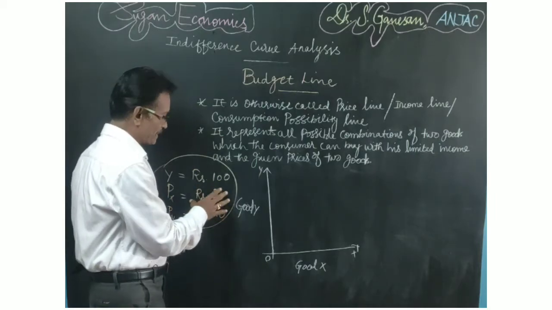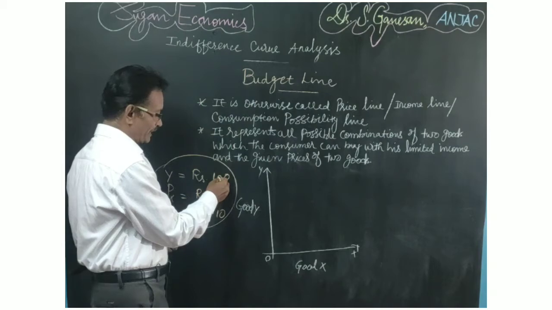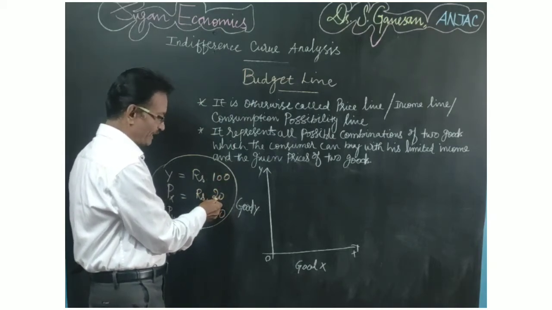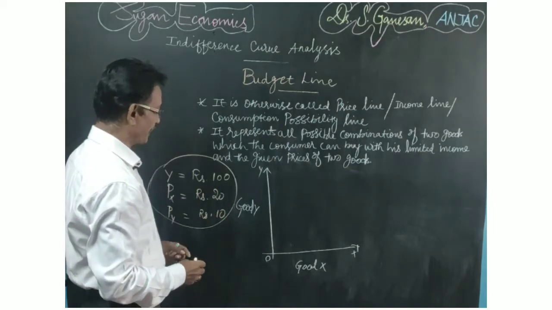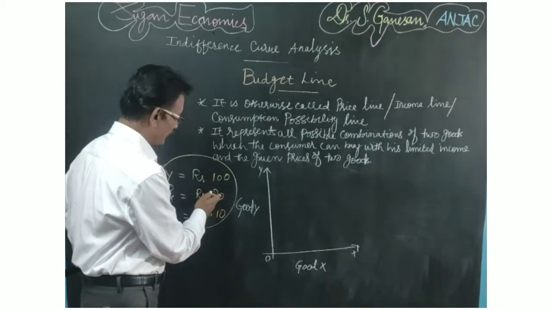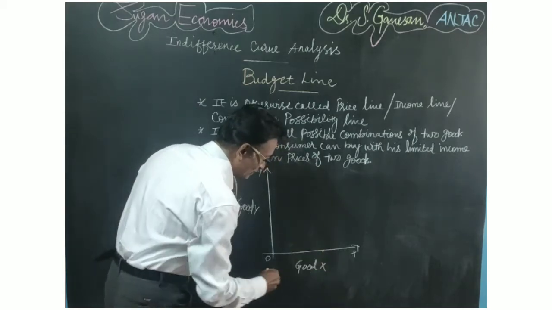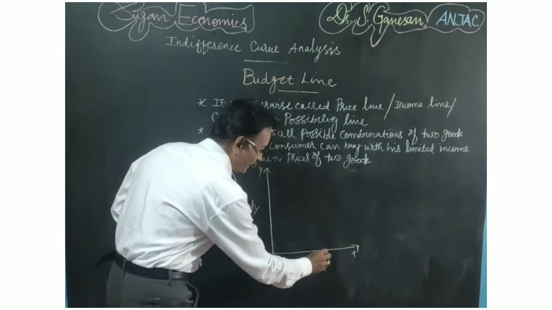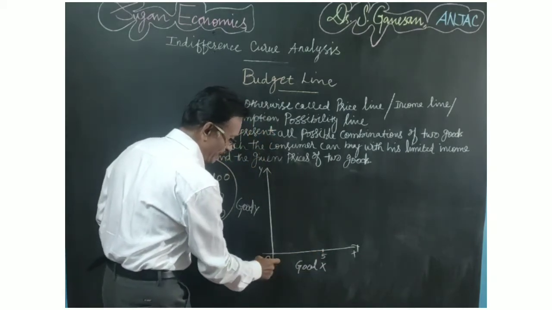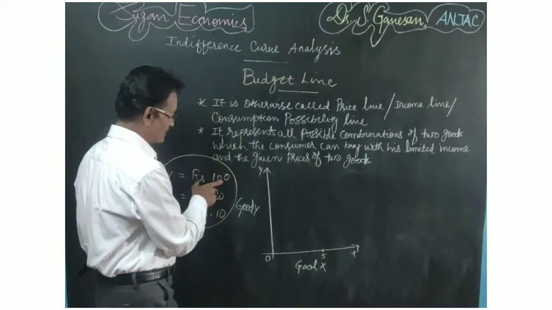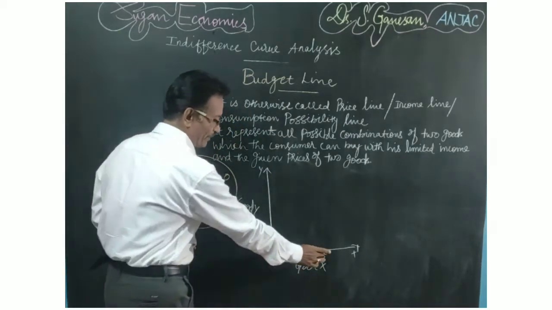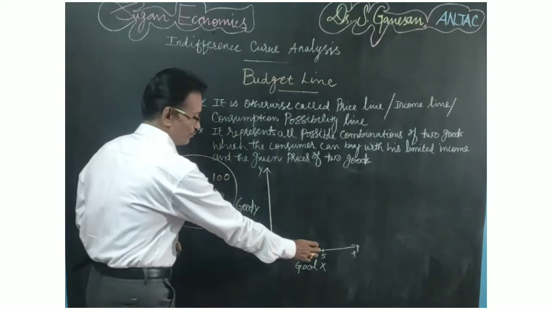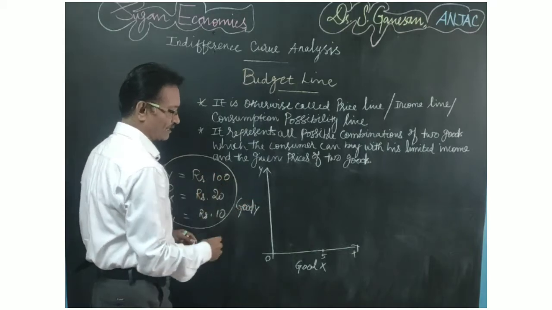How many units is the consumer able to buy? The income of the consumer is rupees 100 and the price of commodity X is 20. So the consumer can buy only 5 units of commodity X. Suppose you take a point here, so this is 5. If a consumer is buying X alone with his limited income, he can buy 5 units of X because the price of X is 20 rupees. So 5 into 20 is 100 rupees. He spent all his income.